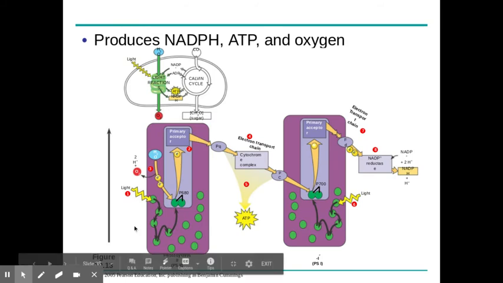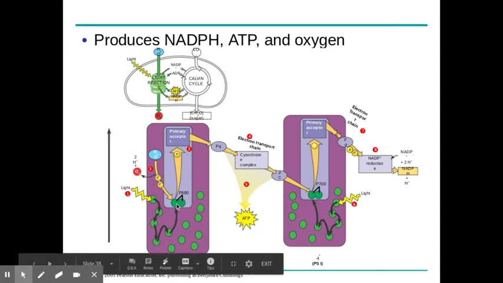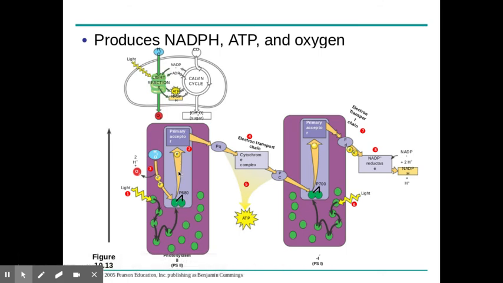So here is a model of the whole process, and here's photosystem 2. Photosystem 2 is going to have light come in. We're going to funnel it to the chlorophyll A, which is going to boost an electron. Where did that electron come from? Here it is, from water. So we're going to use the light's energy to split water, and that's where your oxygen comes from, as well as some hydrogen ions. Boost that electron, and it goes to the electron transport chain.